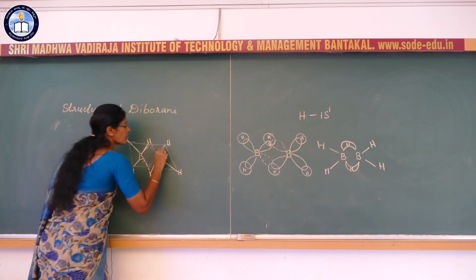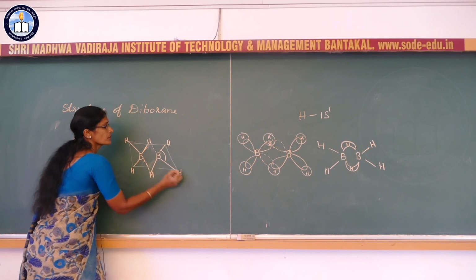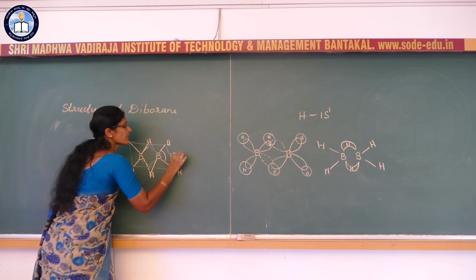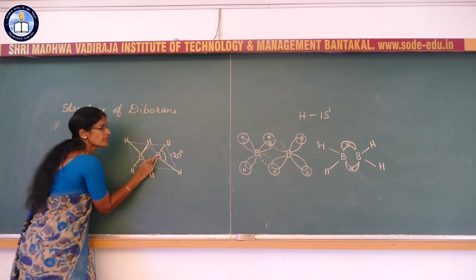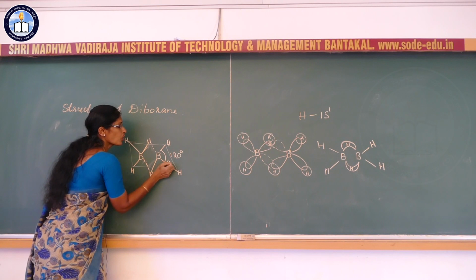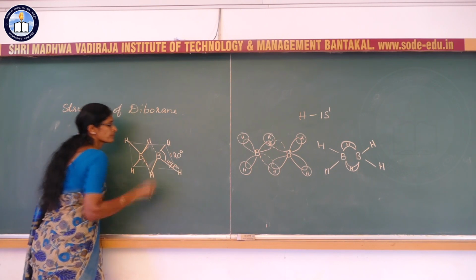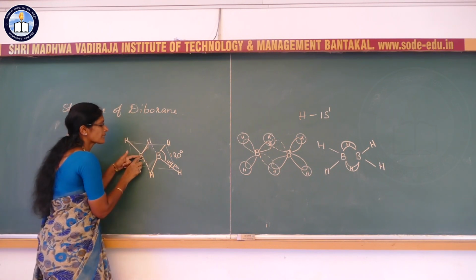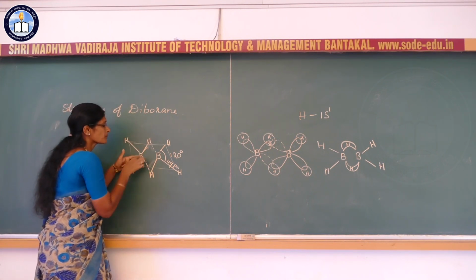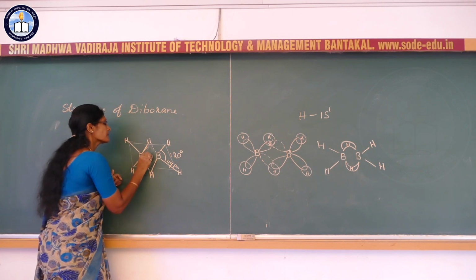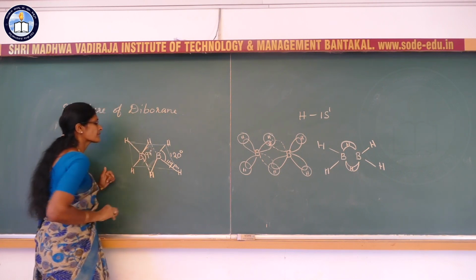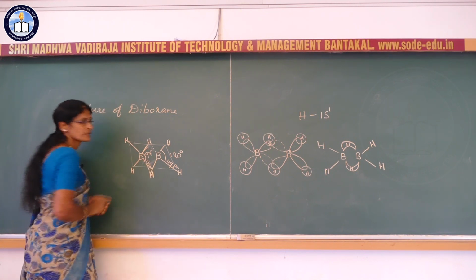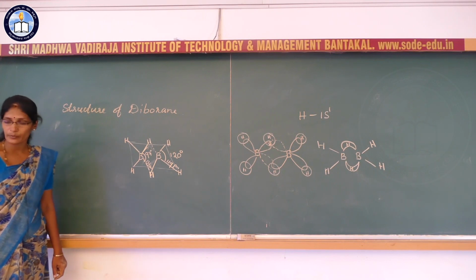The bond angle of hydrogen, boron, hydrogen, that is the terminal hydrogen atoms and the boron, is 120 degrees, and the bond length between boron and terminal hydrogen is 119 picometer. In the same way, for the bridged hydrogen and the boron, the bond angle is 97 degrees and the bond length is 134 picometer. This is about the structure of diborane.